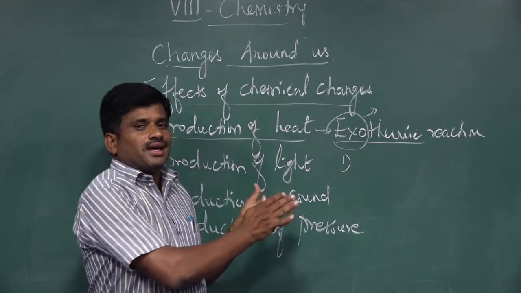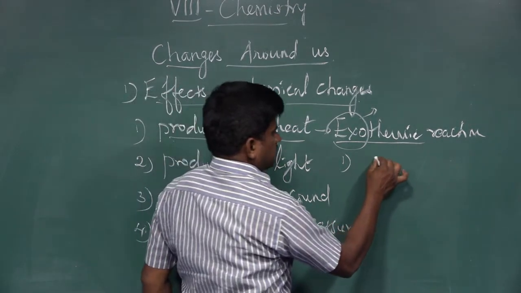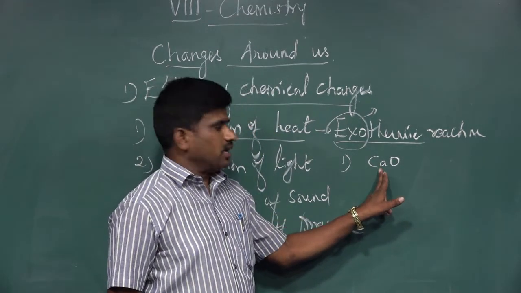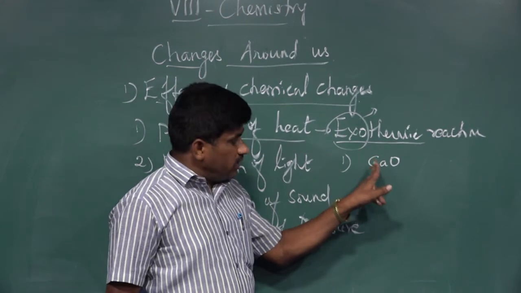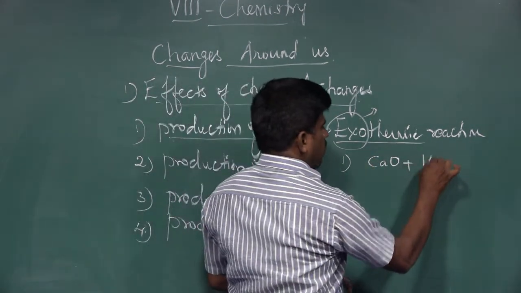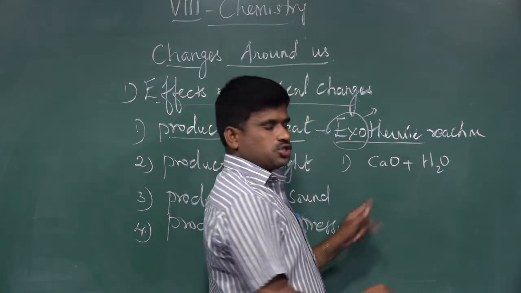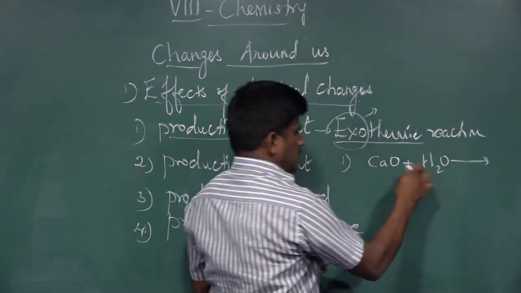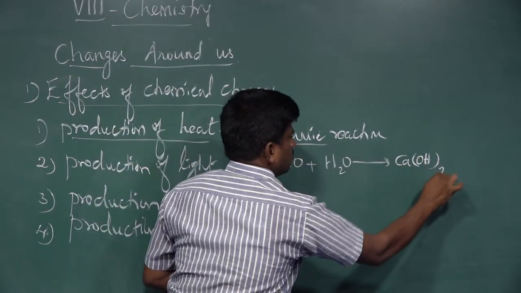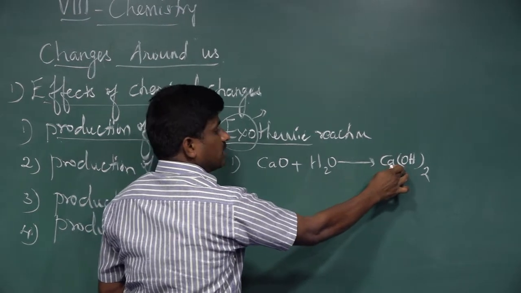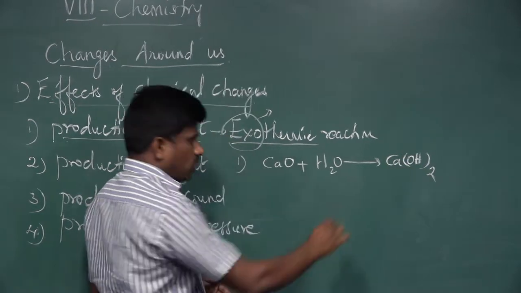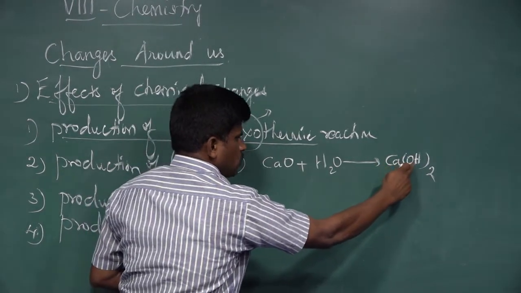I can show this in the equation. This is the formula of quicklime. Quicklime's chemical name is calcium oxide. When this is mixed with water, whose formula is H2O, it produces slaked lime. The chemical name of slaked lime is calcium hydroxide. The formula of calcium hydroxide is Ca(OH)2.